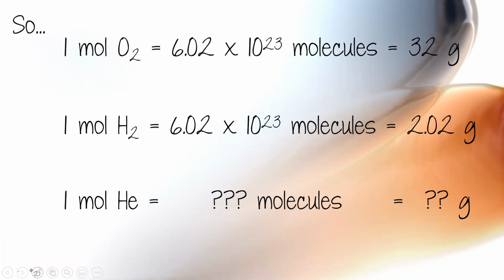Let me get my black pen. 1 mole of helium is going to equal, once again, 6.02 times 10 to the 23rd molecules, Avogadro's number. Helium is not diatomic. Looking at my periodic table, the atomic mass for helium is about 4. So 1 mole of helium is equal to Avogadro's number, and 1 mole of helium is also equal to 4 grams of helium, the atomic mass of He.